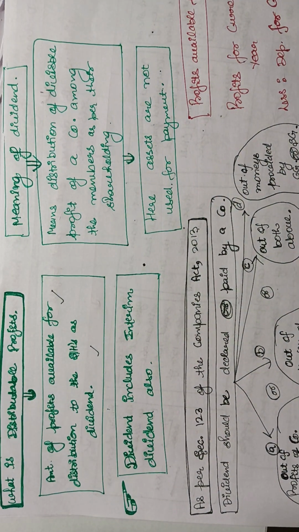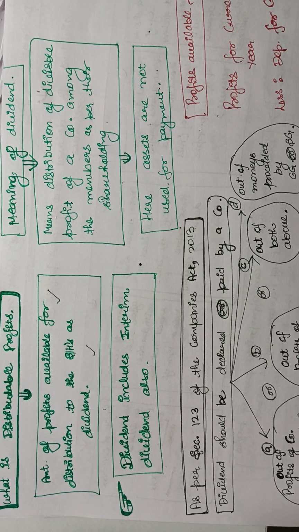Distributable profit is the part of profit which is available for distribution to the shareholders after deducting depreciation, after deducting tax, after deducting interest and other expenses. That part of profit which is available for distribution to the shareholders.